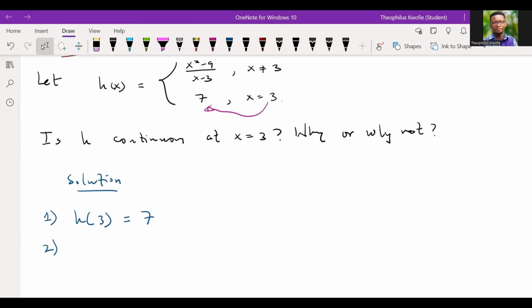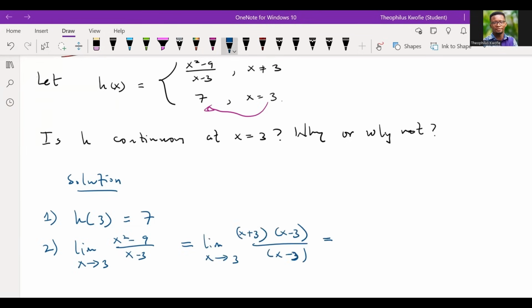What about the second condition? We said that the limit of the function must exist, right? So the limit of the function as x approaches 3. Which function should you pick? We are going to pick the first function, which is x squared minus 9 all divided by x minus 3. Good. Now, how do we solve such a question? The easiest way is factoring. When you look at the numerator of the function, it's a difference of two squares, so we can simplify it. And when we do the cancellation, we are going to have x plus 3. So wherever we see x, we replace it by 3, and that should give us what?